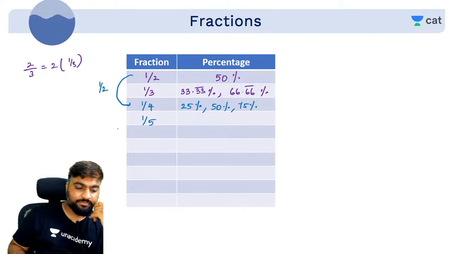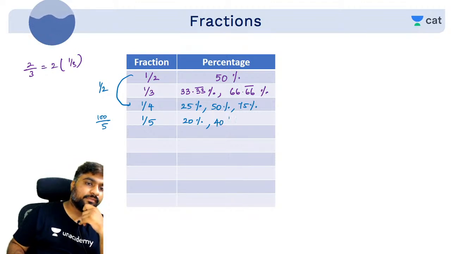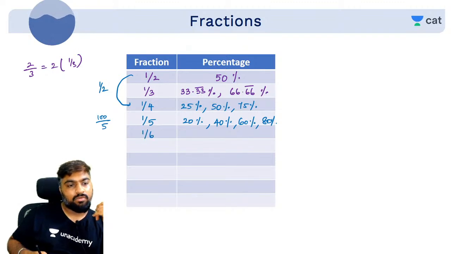How much is 1 by 5? 20%. Yes. 1 by 5 is basically 100 by 5 in terms of percentage, which is 20. So 2 by 5 will be 40. 3 by 5 is 60. 4 by 5 is 80. 5 by 5 is 100. Correct? Not 25, Saurabh, it will be 20. 25 is 1 by 4. What about 1 by 6 now?